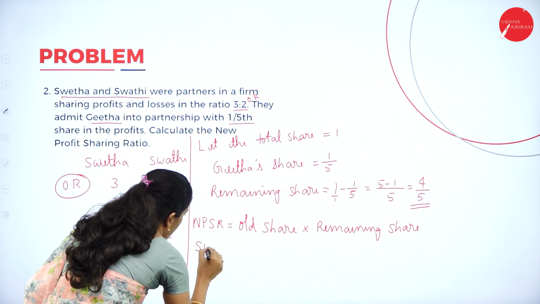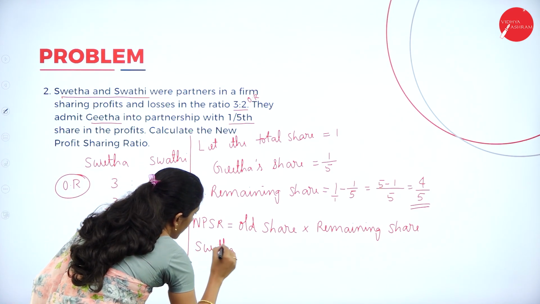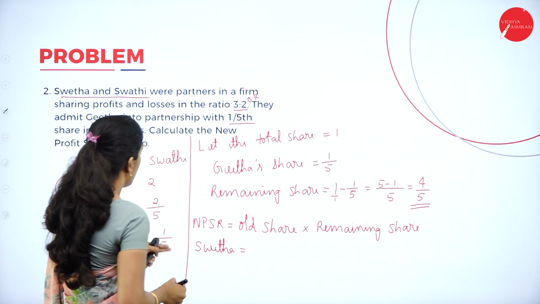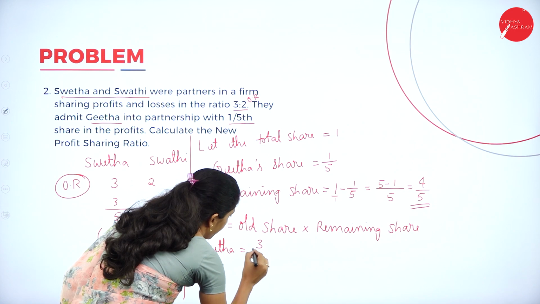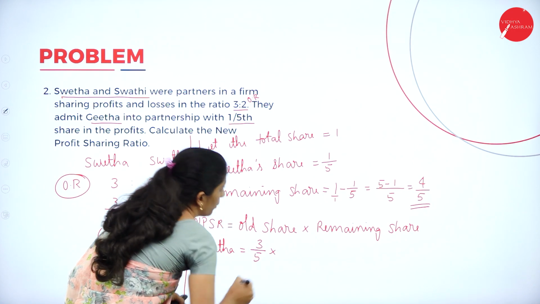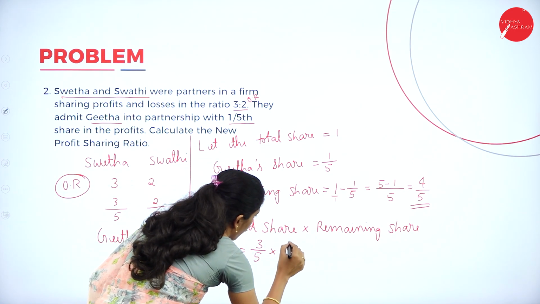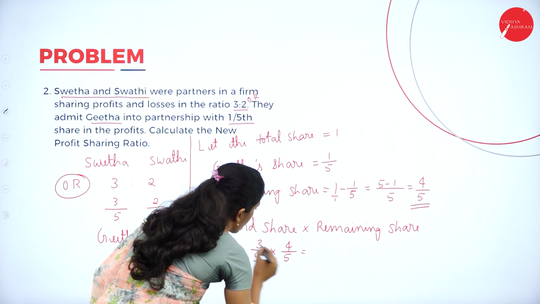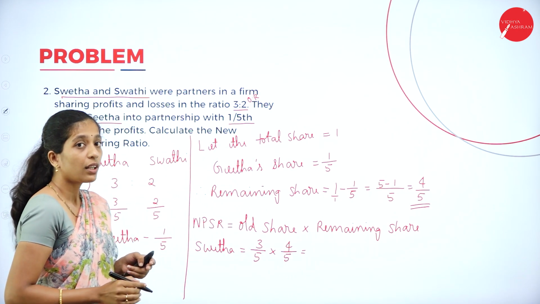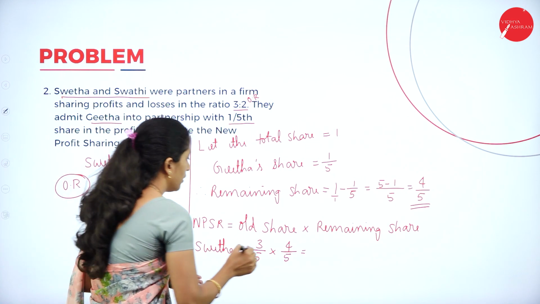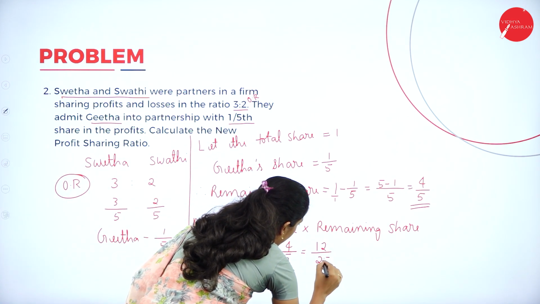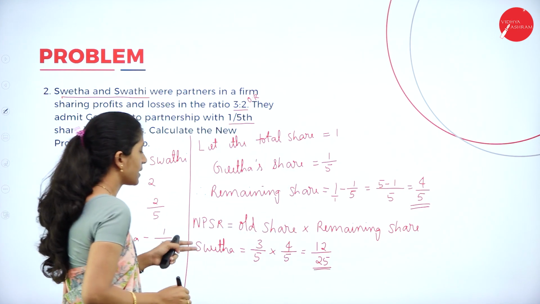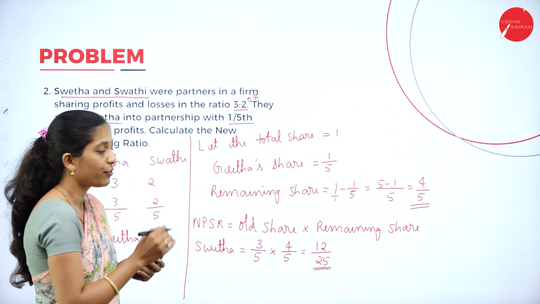New profit sharing ratio of Shweta is equal to the old share of Shweta, which is 3/5, into the remaining share, 4/5. So 3 into 4 is 12, and 5 into 5 is 25. So 12/25 is the new profit sharing ratio of Shweta.